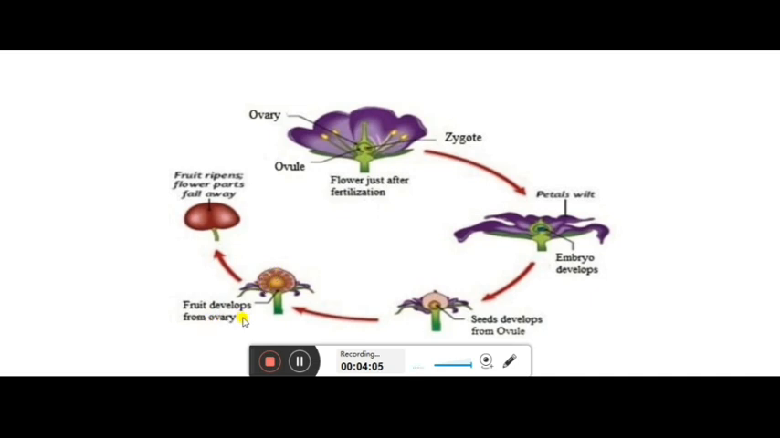From the ovary, ovule will produce seed and ovary will produce fruits, and then fruits ripen, flower parts fall off. All the rest of the flower parts will also fall off. So these are the post fertilization changes. That means after fertilization, these things will be removed and only the fruits will remain. And in fruits there will be the seeds inside. Now you will study about the formation of the seed.